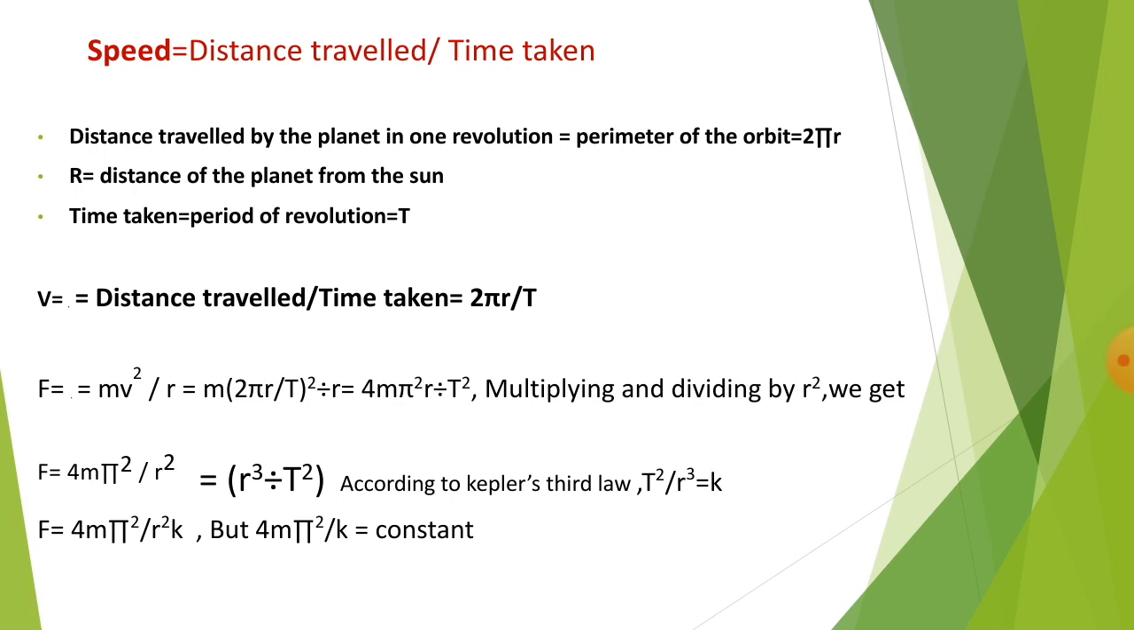According to Kepler's third law, what we have seen? T square divided by r cube is equal to k. So F is equal to 4 m pi square divided by r square k, but 4 m pi square divided by k is equal to what? Constant. Thus Newton concluded that the centripetal force, which is the force acting on the planet and is responsible for its circular motion, must be inversely proportional to the square of the distance between the planet and the sun. Hence Newton postulated the inverse square law of gravitation.